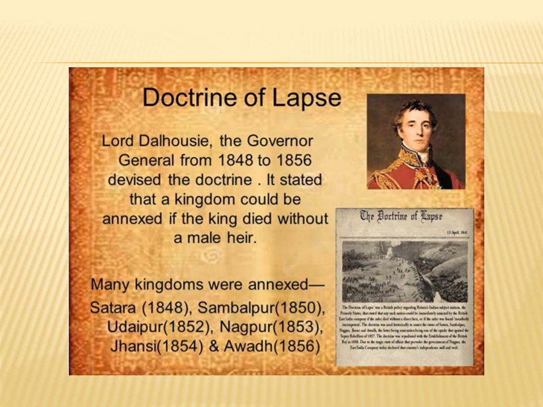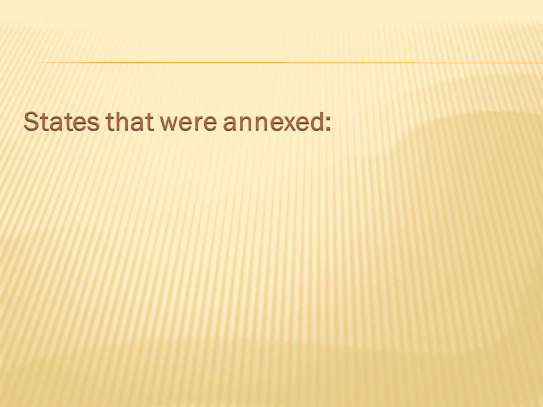This is the image of the doctrine of lapse. Lord Dalhousie, the Governor General from 1848 to 1856, devised the doctrine. It stated that a kingdom could be annexed if the king died without a male heir. Many kingdoms were annexed: Satara in 1848, Sambalpur in 1850, Udaipur in 1852, Nagpur in 1853, Jhansi in 1854, and Awadh in the year 1856. These are the states that were annexed under the doctrine of lapse.